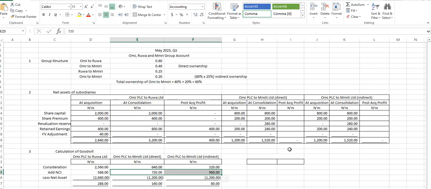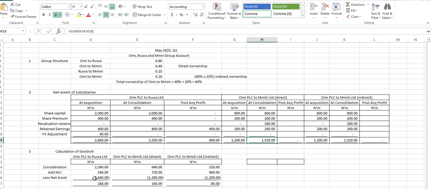Number one, Rua has a share in Emily, right? 40%. Now, what is their net asset at the date of consolidation? This one is 3,200, and Emily is 1,520. Am I right?